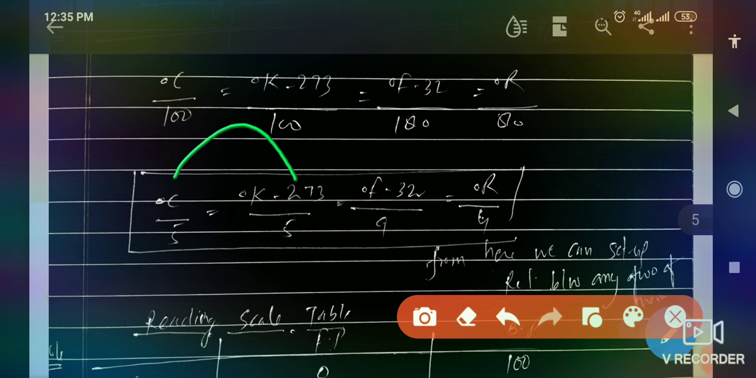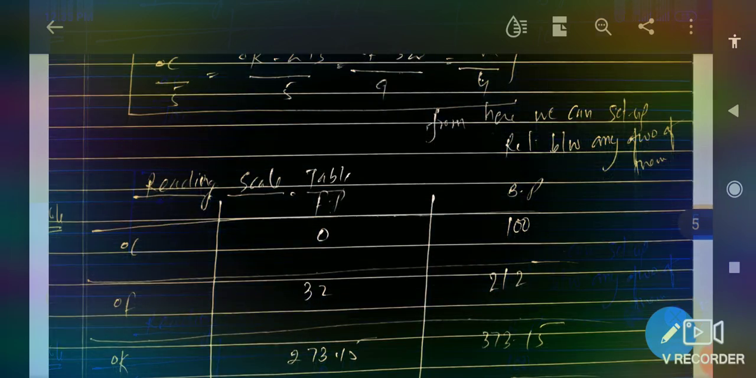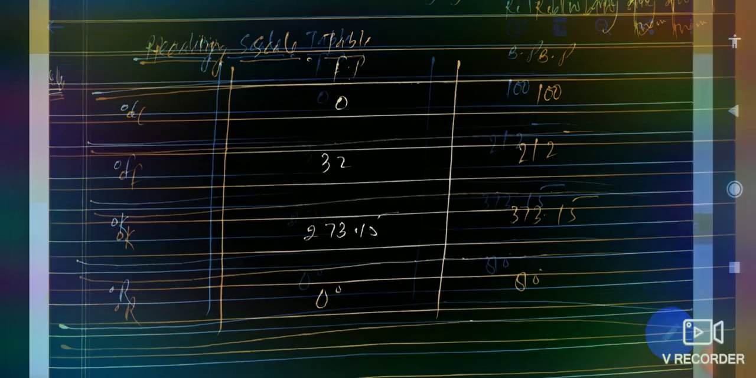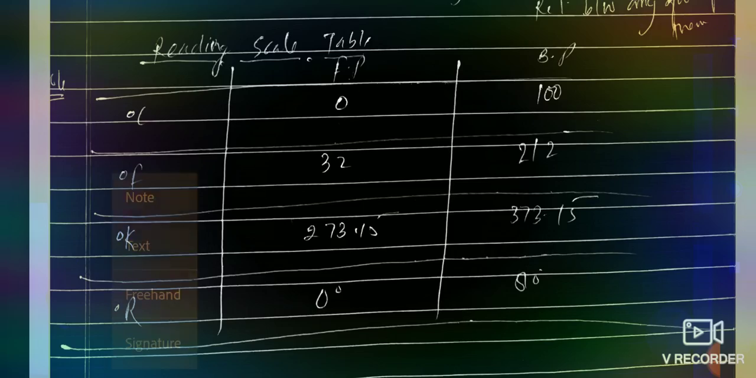If we ask you what is the relation between degree Celsius and degree Fahrenheit, then we will use the first and third terms. Like this you can easily define and set up different relations from this king formula. So, the reading scale table: take a screenshot.